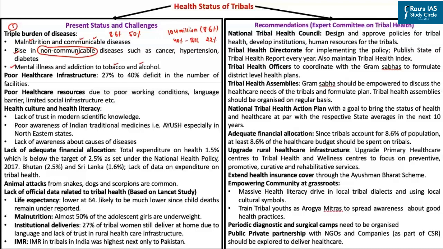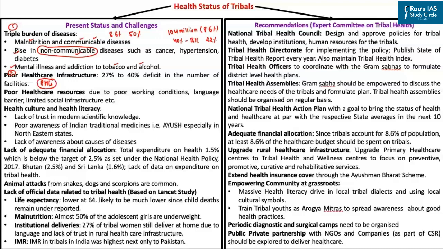The second one is with respect to poor healthcare infrastructure. See, the tribals are dependent upon the public healthcare infrastructure such as the primary healthcare centers which are set up in rural India. But since these tribals live in geographically isolated areas, we do not have an adequate number of primary healthcare centers to take care of their healthcare needs.